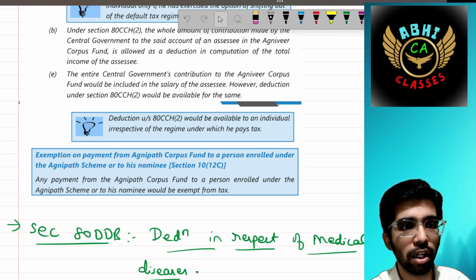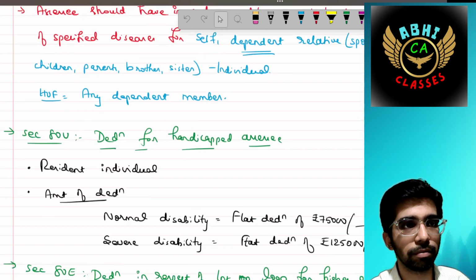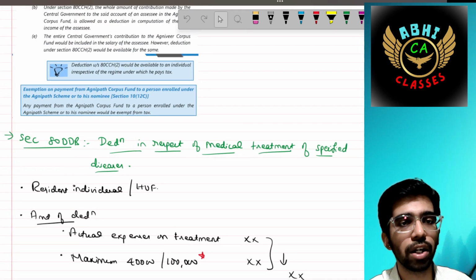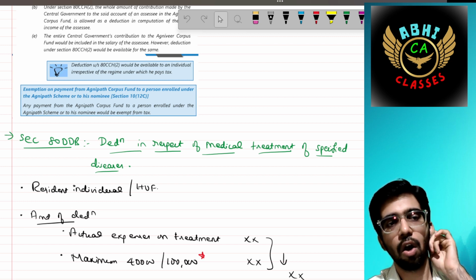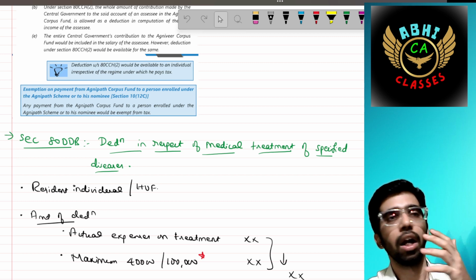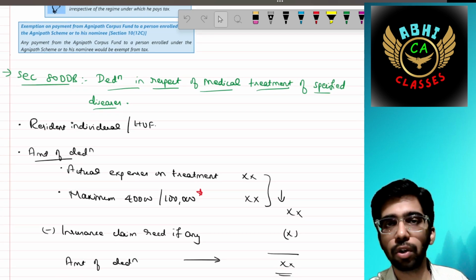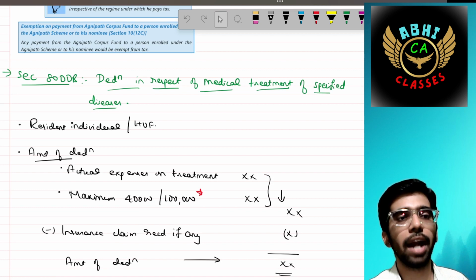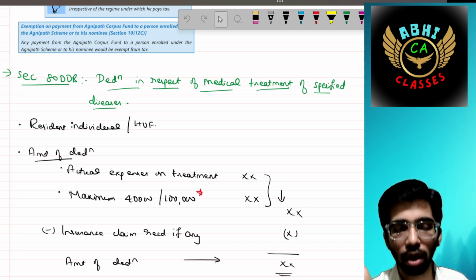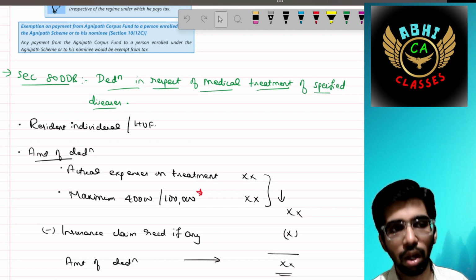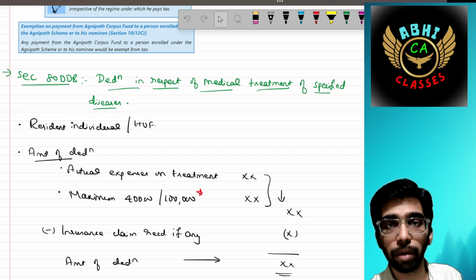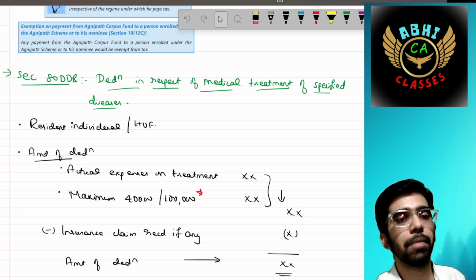Then section 80DDB. It says deduction in respect of medical treatment of specified diseases. There are some specified diseases that have been mentioned, for example, brain tumor and cancer. A resident individual or HUF can benefit from this, and the amount of deduction is the actual expenditure on the treatment or a maximum of 40,000 or 1 lakh, whichever is lower, minus any insurance claim received, which should be reduced in order to avail the maximum deduction amount.